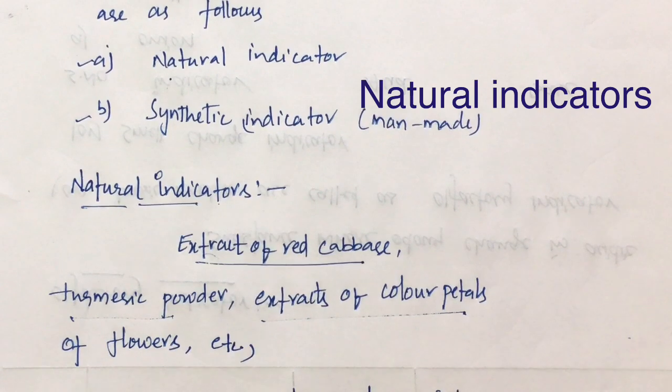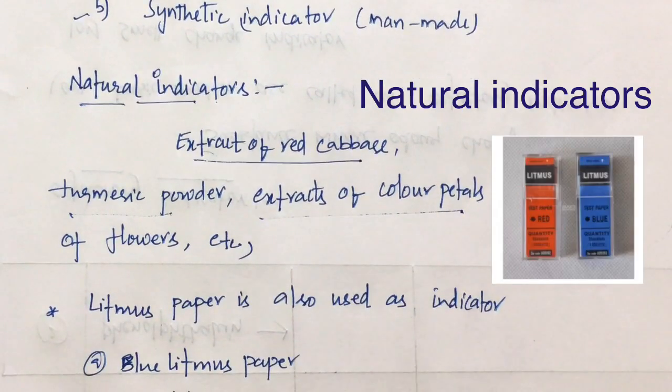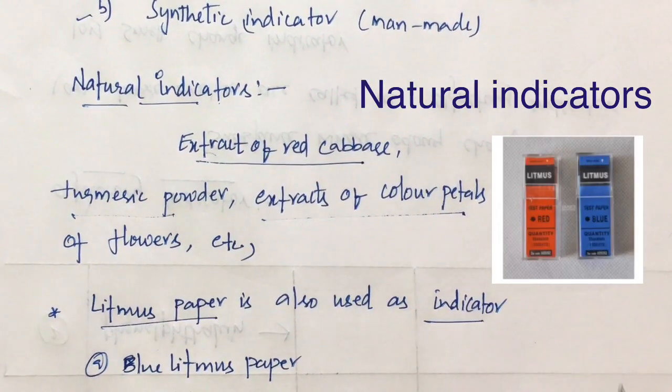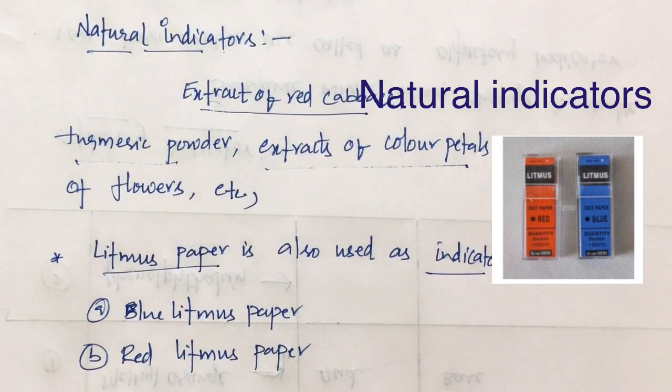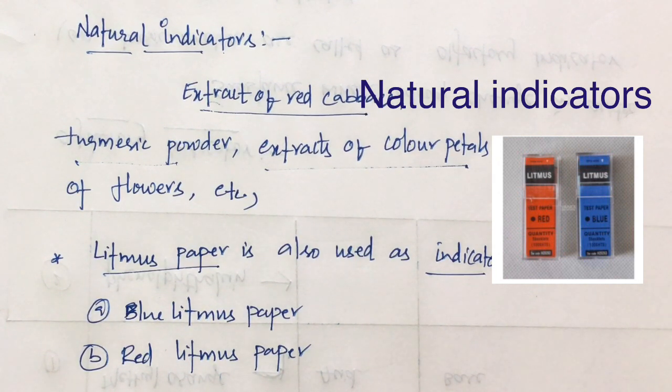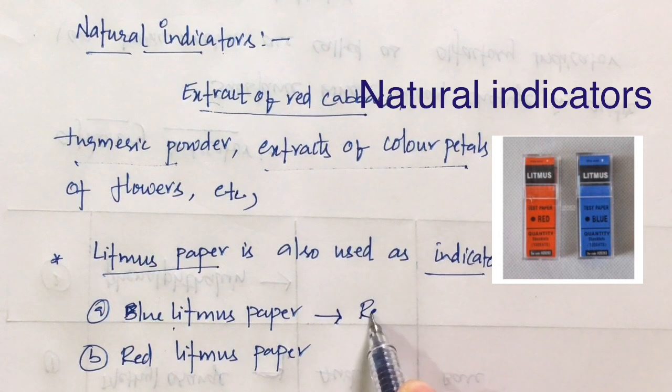Okay, so we have another indicator called litmus paper, which is also used as an indicator, and you are all aware of the words blue litmus paper and red litmus paper from your lower classes. So what are blue litmus papers? How do we identify the nature of a substance? If we dip a blue litmus paper in a particular solution, the blue litmus paper turns red in color.